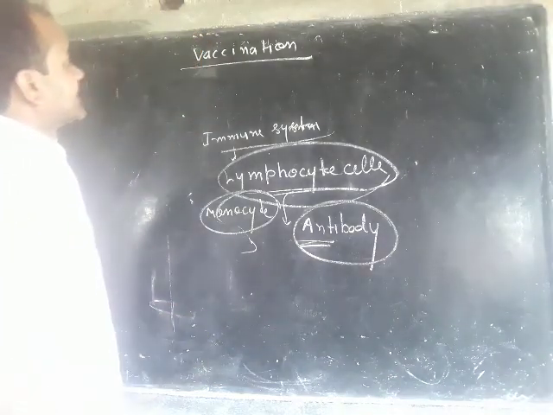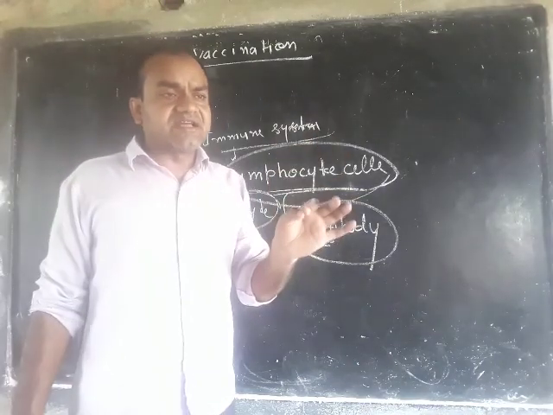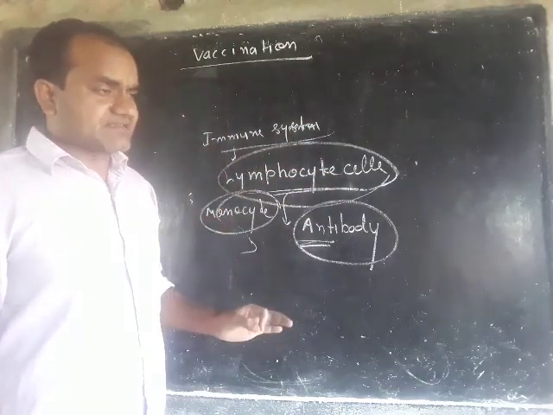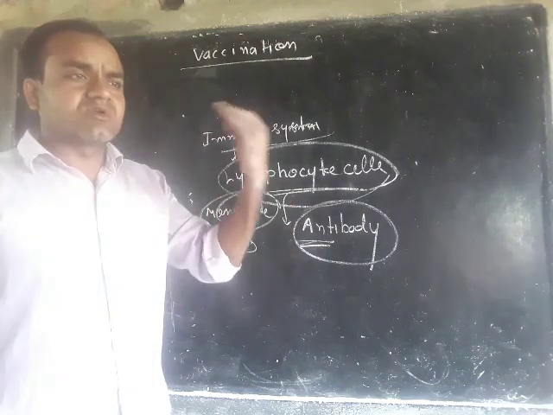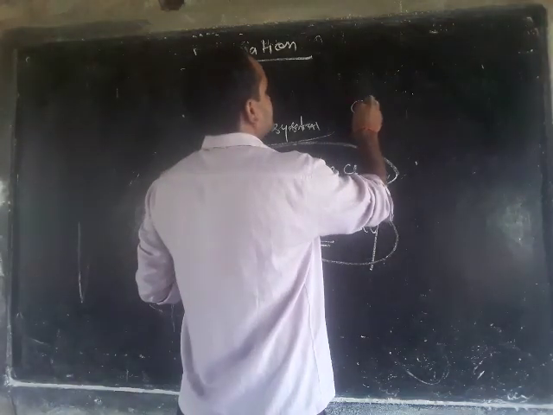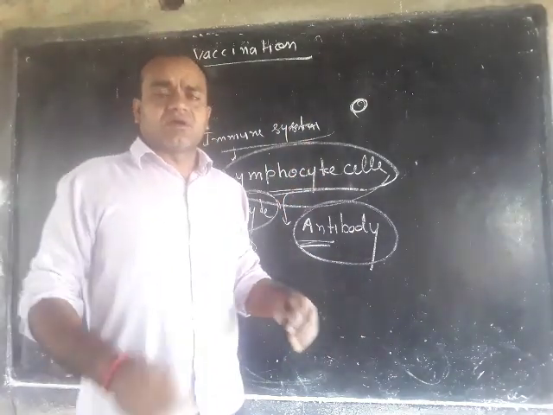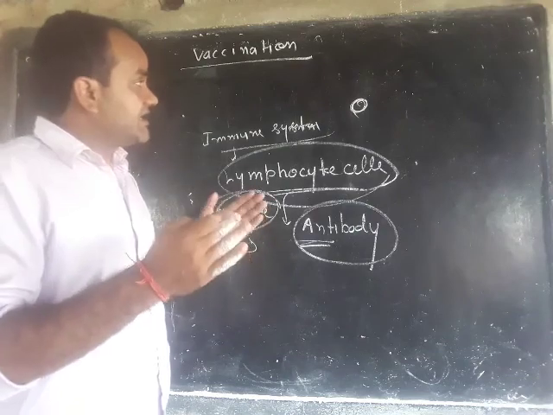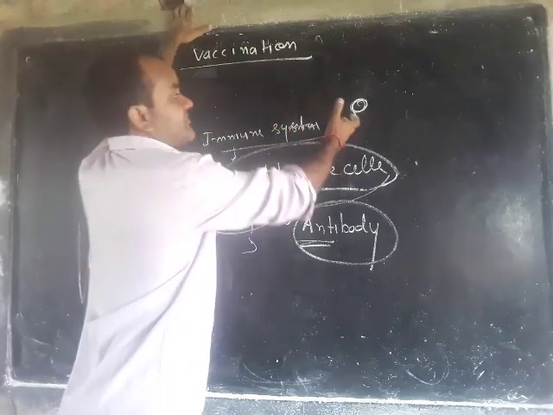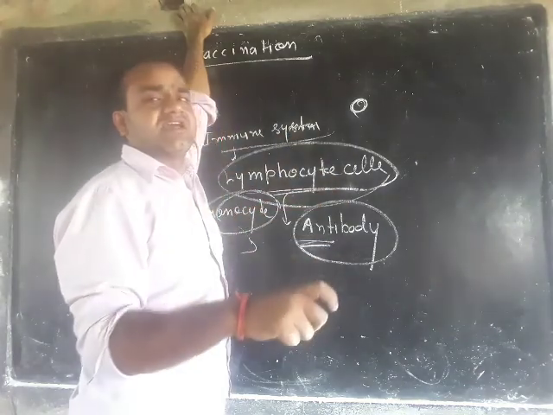So in the case of vaccination, what is vaccination? In vaccination, we inoculate, we introduce inactive or dead viruses which do not have the ability to produce any disease, such as a polio virus. We inactivate the virus by heat shock treatment. We heat them to kill these viruses, and then we inoculate them, introducing them into the human body.